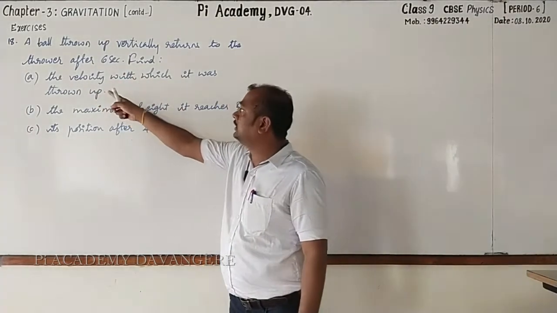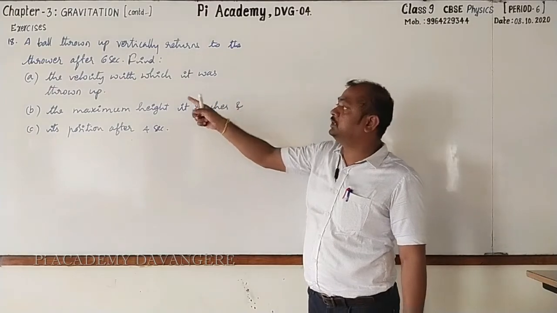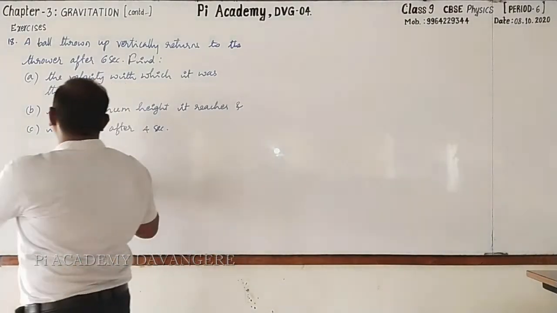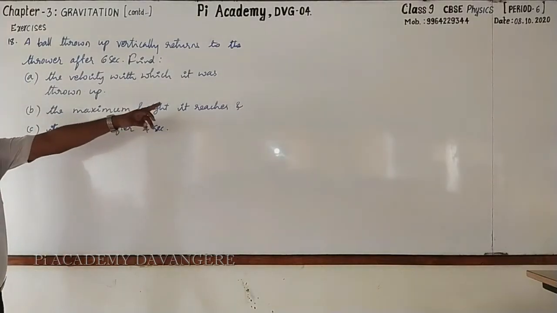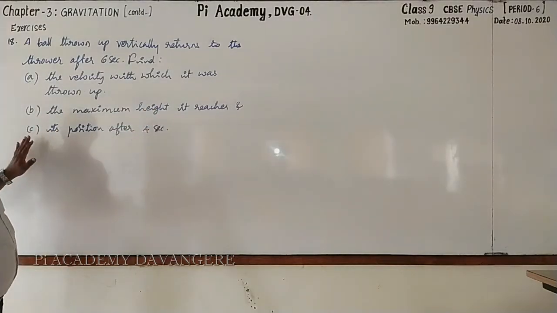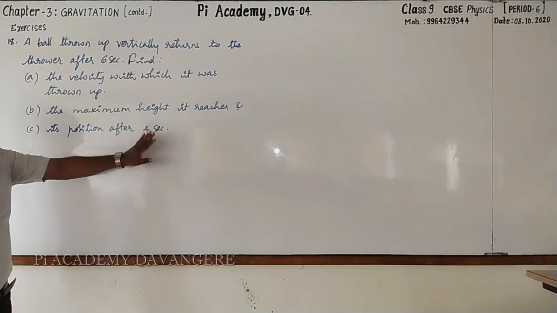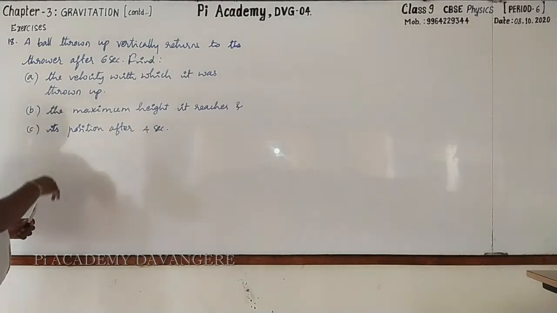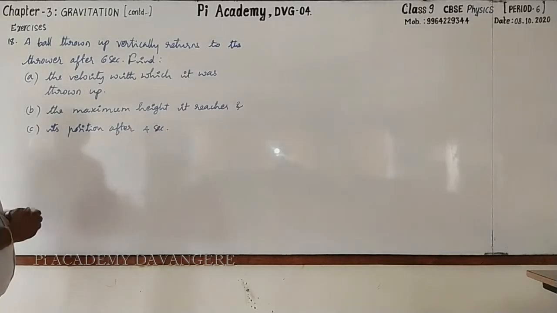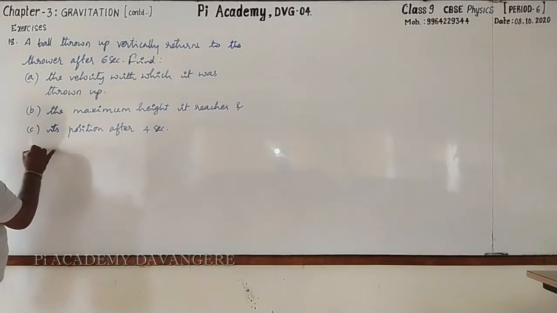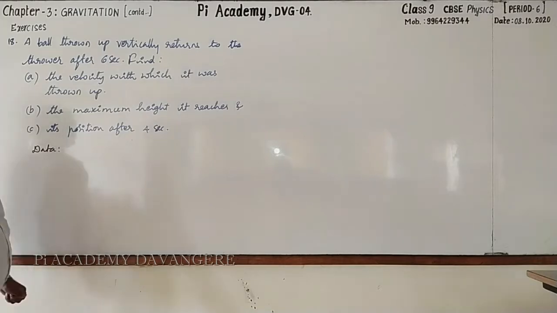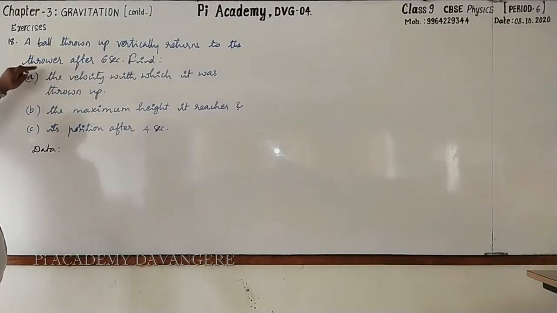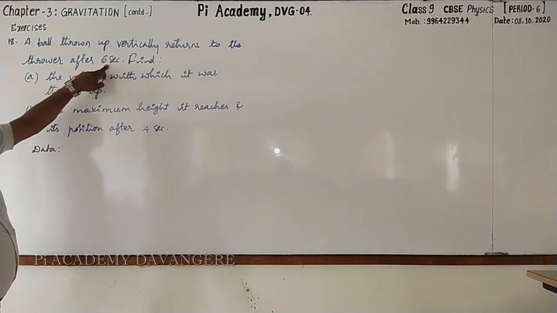Then find the velocity with which it was thrown up. That is one thing. And second one, the maximum height it reaches. And third one is its position after 4 seconds. So these are the 3 important statements to be answered. Let's go for answering one by one. First, data. Look here. A ball thrown up vertically returns to the thrower after 6 seconds.